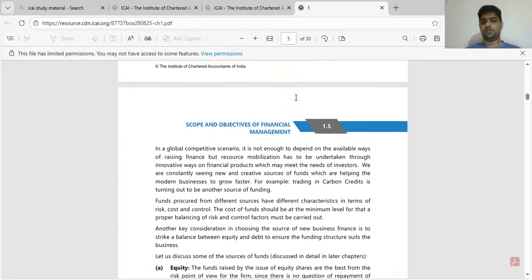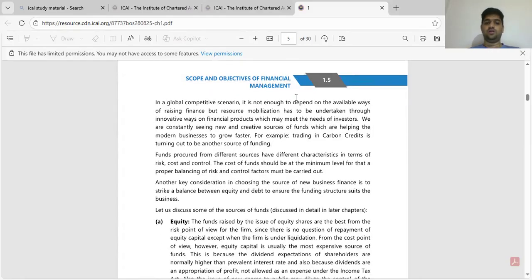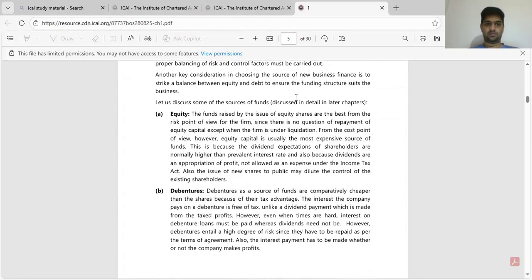Even now, angel finance is a newer system where high net worth people will invest in the business. Similarly, there is a new concept called carbon credits, where based upon the pollution that you create or the renewable energy that you generate, there is a system called carbon credits. That is also a new form of financing. We'll cover it item by item now.